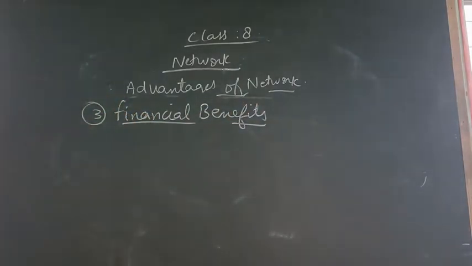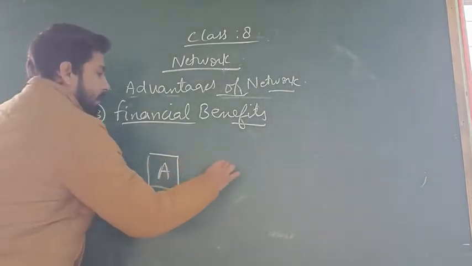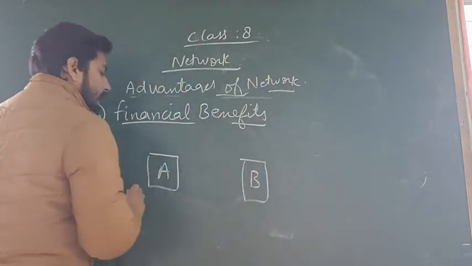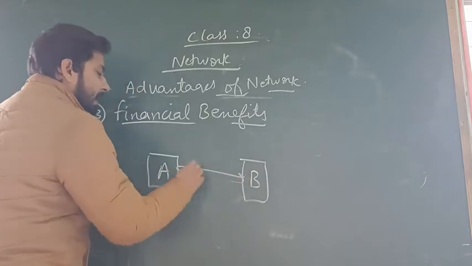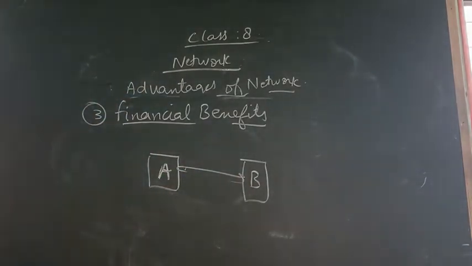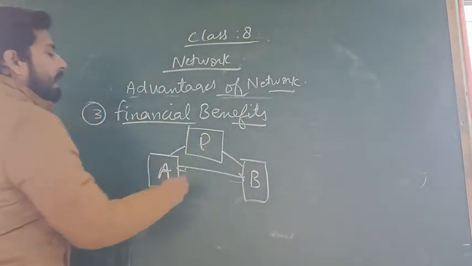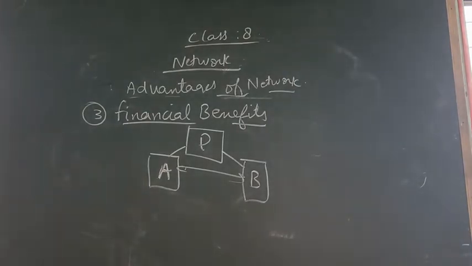Now, what is the financial benefit? Suppose the same example we will consider again and again. A and B are two computers, and they are connected with each other. Each computer wants a printer, and we can take only one printer P, and that can be shared by both computer A and computer B. So this is one advantage, the financial benefit.